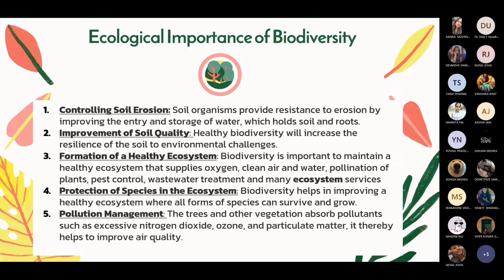Biodiversity is important to maintain a healthy ecosystem that supplies oxygen, clean air and water, pollination of plants, pest control, wastewater treatment, and many ecosystem services. Then coming to protection of species in ecosystem. Biodiversity helps in improving a healthy ecosystem where all forms of species can survive and grow.